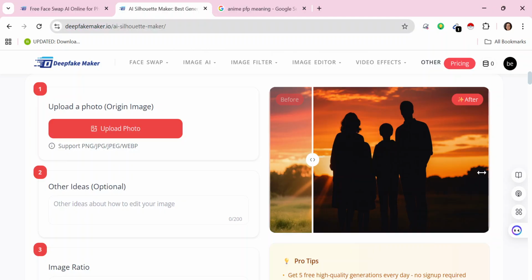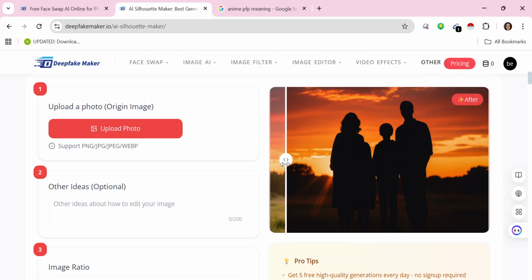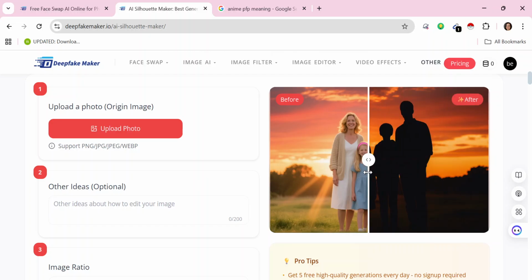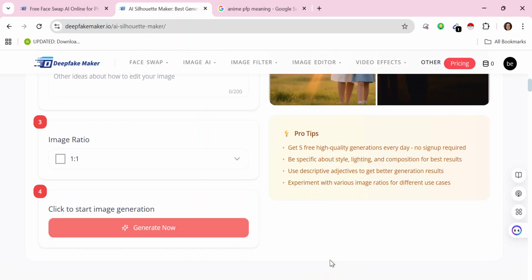So this was the former one and this is the new one. Just beautiful. So it depends on what you want to achieve, and once you're done, you can just click on download and your image will be downloaded directly to your system.